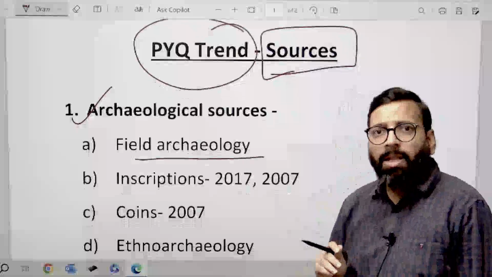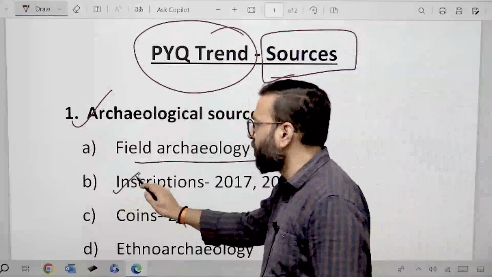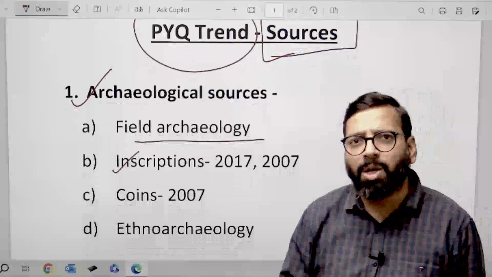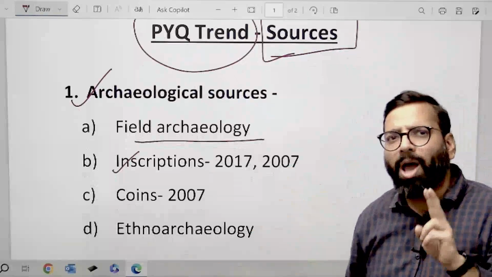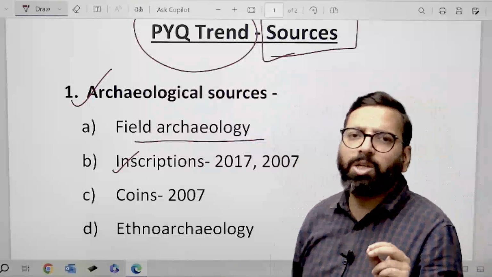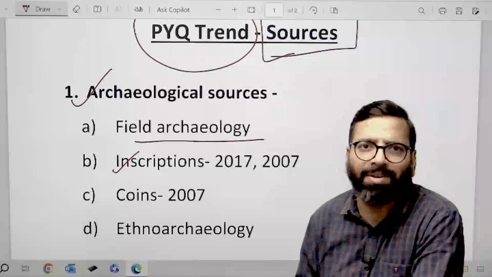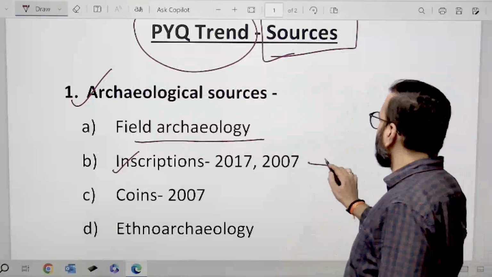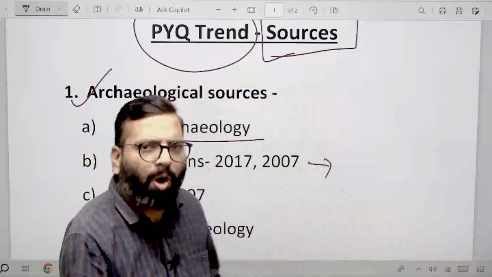The second subsection, the inscriptions, is a very important section of your archaeological sources, because we can see over here that UPSC has asked questions twice from this subsection. One was in 2017 and the other was in 2007, 10 years back. Inscriptions are anything which is written on a solid surface, and the study of inscriptions is called epigraphy.